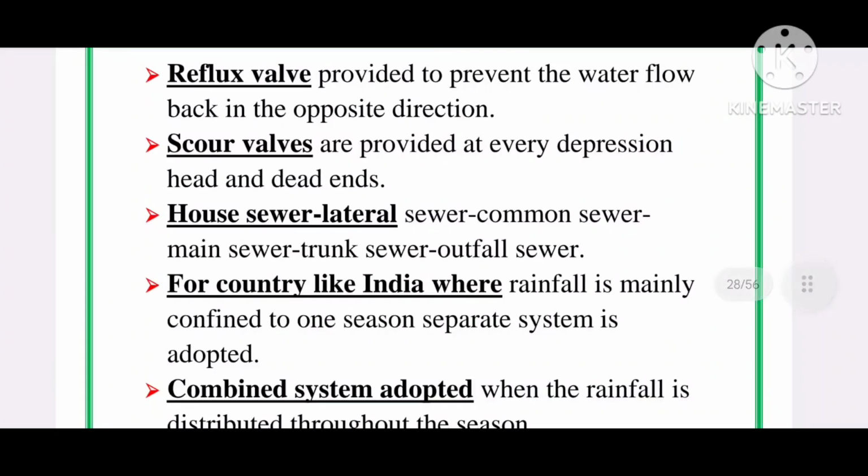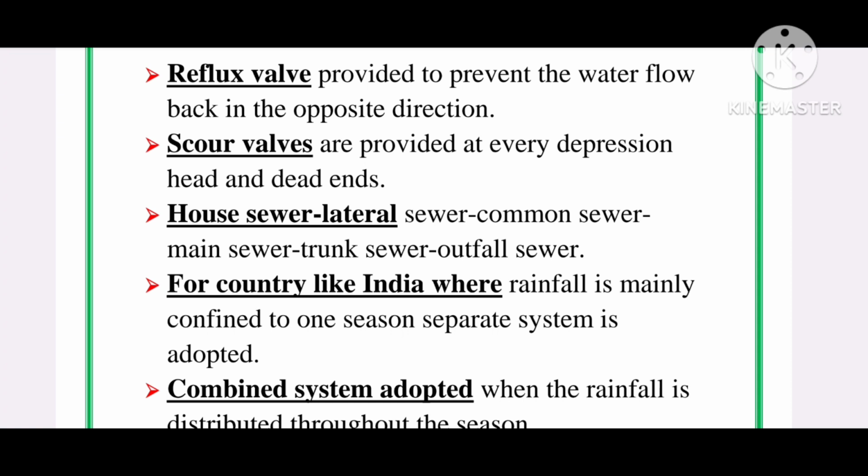House sewer, lateral sewer, common sewer, main sewer, trunk sewer and outfall sewer. This shows the increasing order of sewer size in terms of diameter, starting from house sewer, lateral sewer, common sewer, main sewer, trunk sewer, and finally outfall sewer.